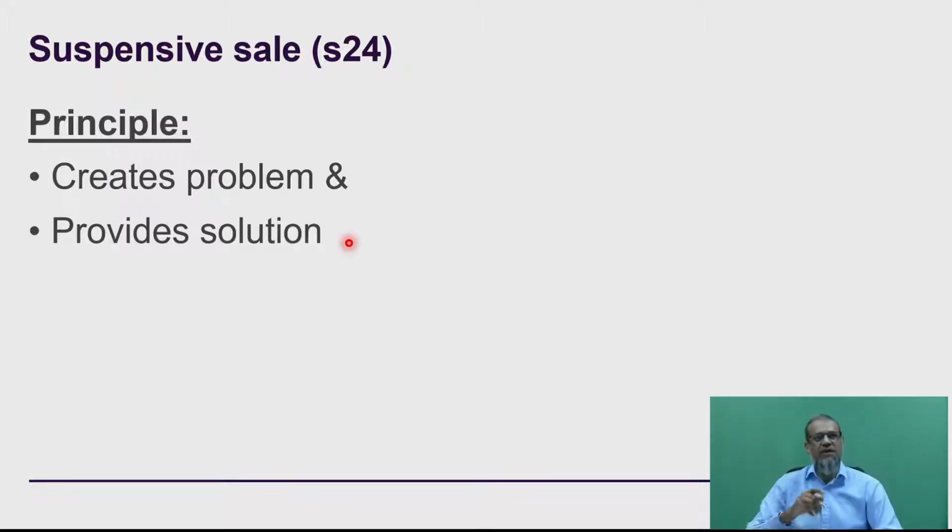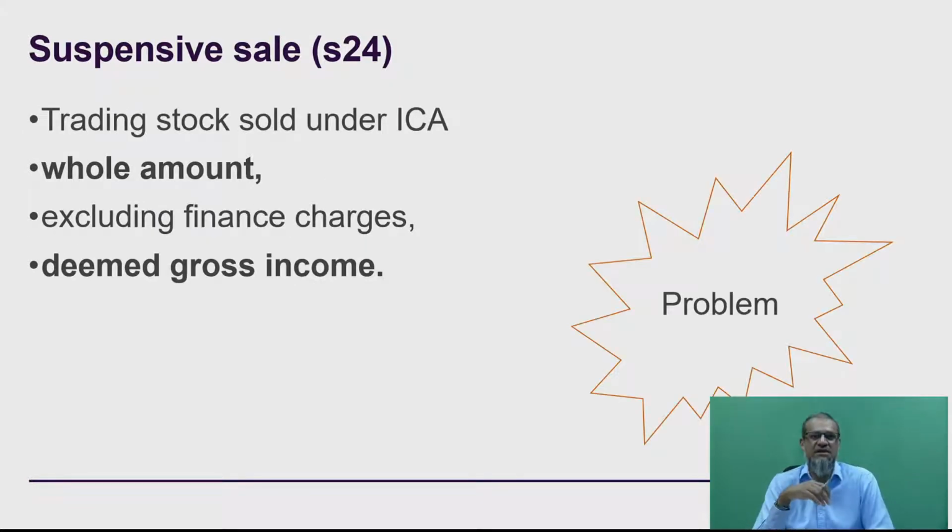So that creates a problem. But what Section 24 does for you is it actually gives you a solution as well. The solution is that we're going to basically give relief under the circumstances. We know we've created a problem for you, and the problem is that you now need to pay tax upfront on an accrued amount, even though no actual payment has been received. We will then sort that out with a relief provision that's going to come your way. So let's have a look at the relief they're going to give you.